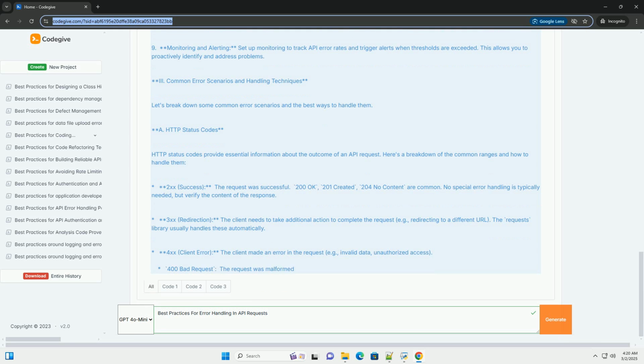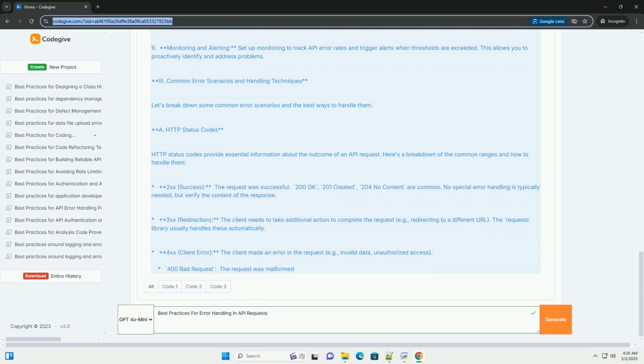Data validation. Validate the data you're sending to the API to prevent 400 Bad Request errors. Use schemas, for example JSON Schema or Pydantic, to define the expected data format and validate the data before sending it. Also, validate the data you receive from the API to ensure it's in the expected format and range.